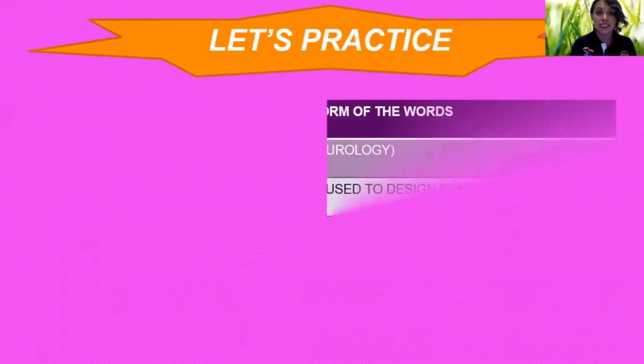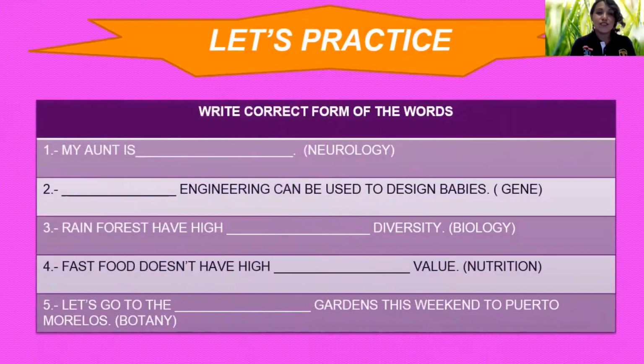Okay, let's practice. It says, write the correct form of the words. The first one: my aunt is a neurologist, using neurology. Number 2: genetic engineering can be used to design babies. Using gene, genetics, engineering, very well.